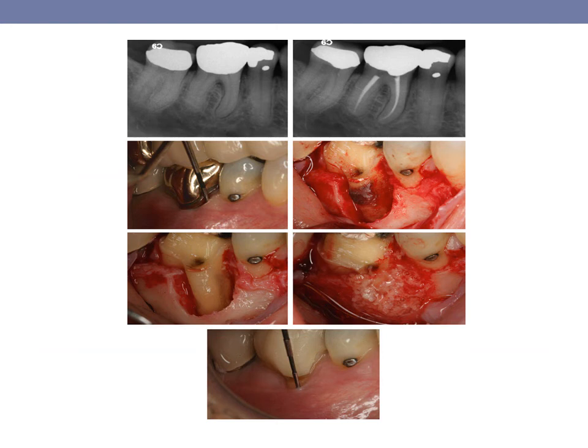Now again this is one more case where you can see that the crown was given but there was no healing seen. So the flap was raised and a large amount of plaque and calculus could be seen associated with the root, which was removed completely by the curettage.